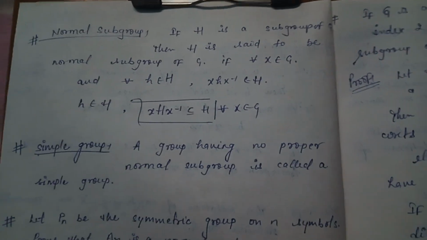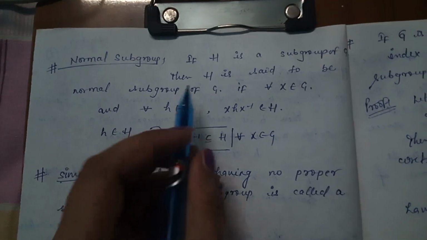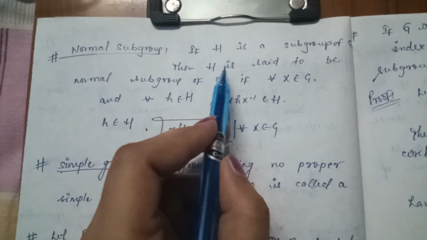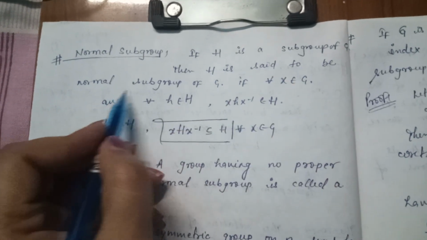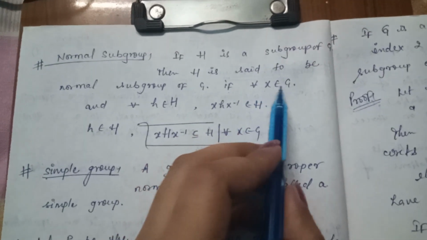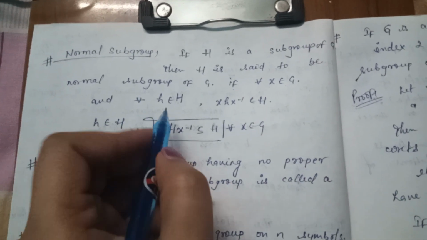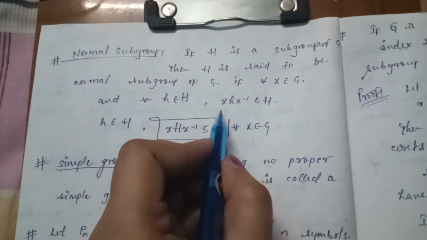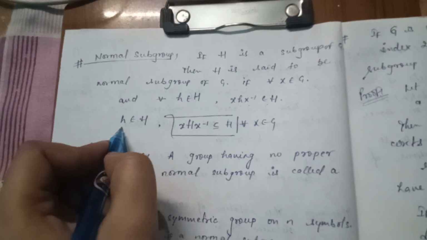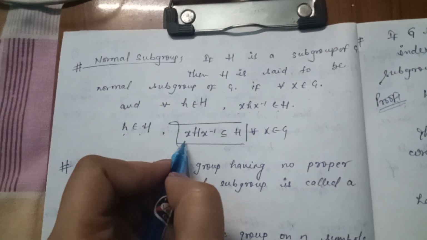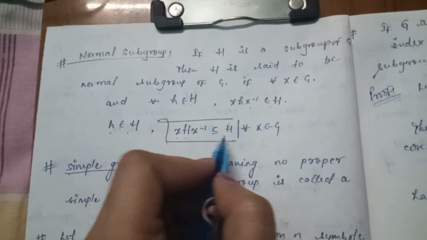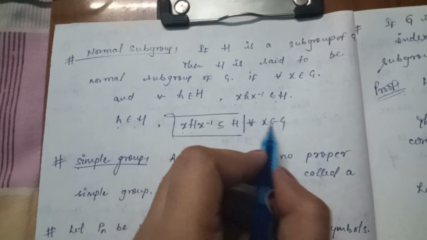So सबसे पहले हम देखते हैं नॉर्मल सब ग्रुप की डेफिनेशन. If H is a subgroup of G, then H is said to be a normal subgroup of G if for all x belongs to G and for all small h belongs to H, x h x inverse belongs to H. So small h belongs to capital H, then x H x inverse is a subset of H for all x belongs to G.